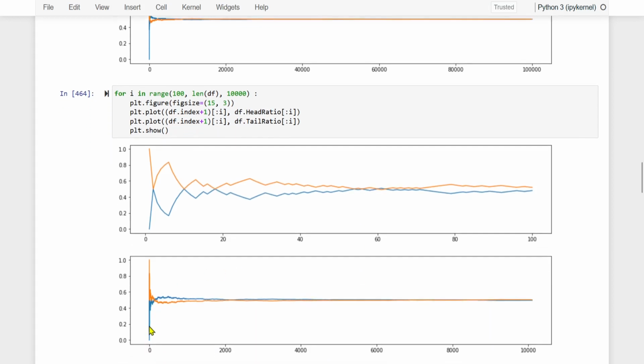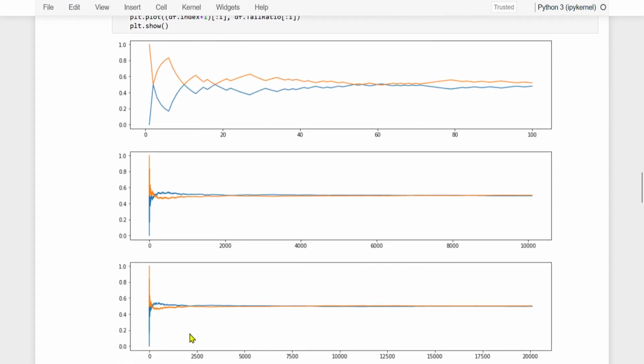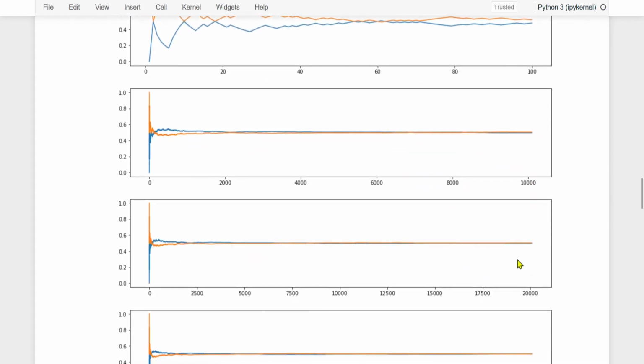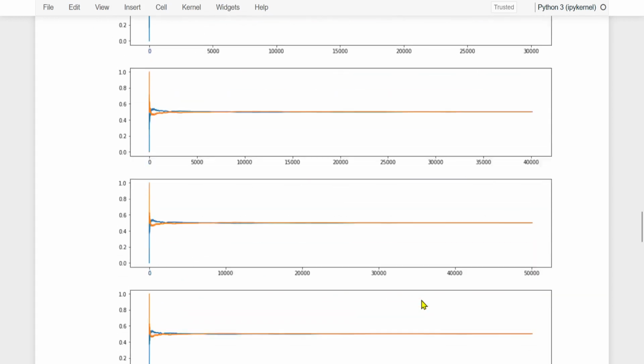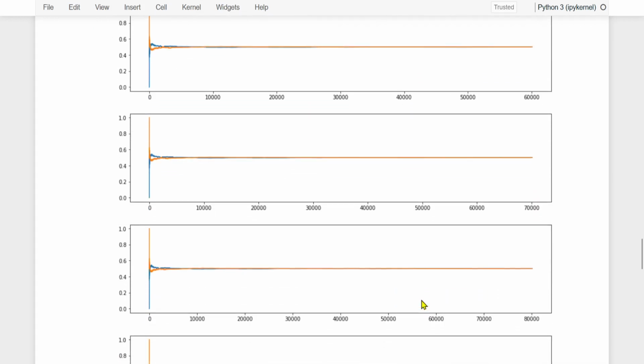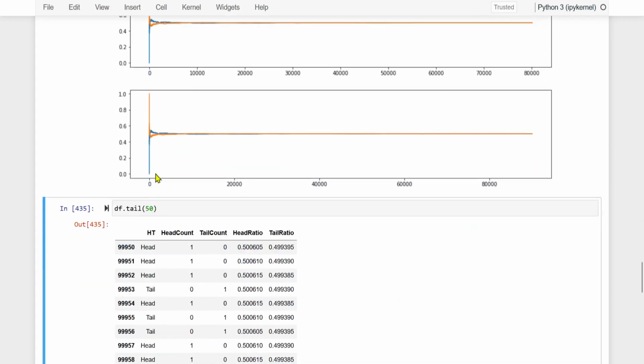Look, from the first experimentation to 10,000, from the first experimentation to 20,000, and so on. And the last graph is from the first experimentation to 100k experimentations. Look, this heads and tails bar, this line has completely become the same, right?